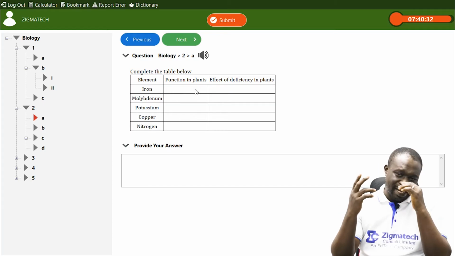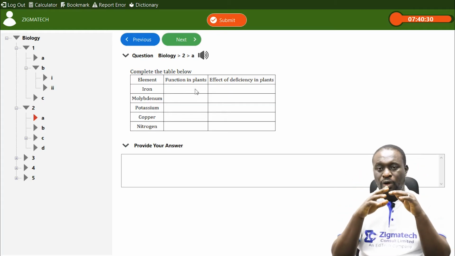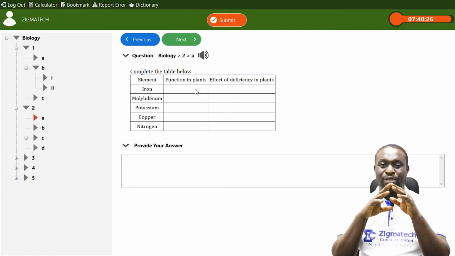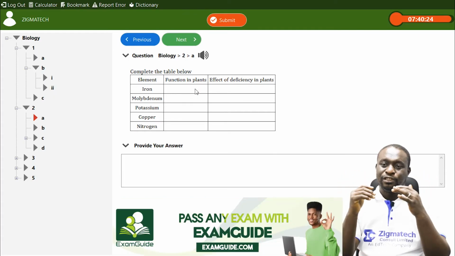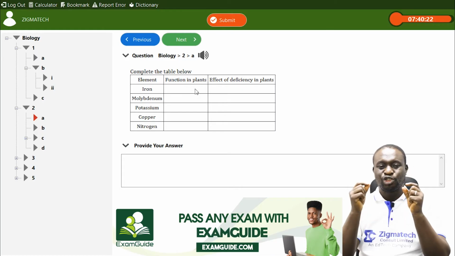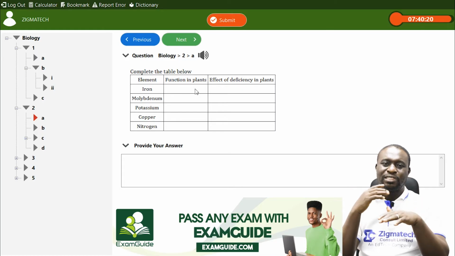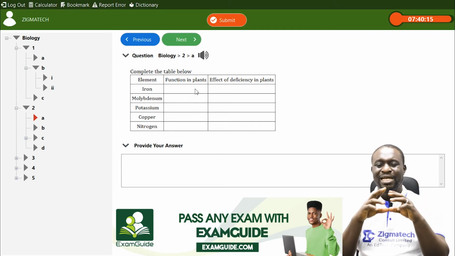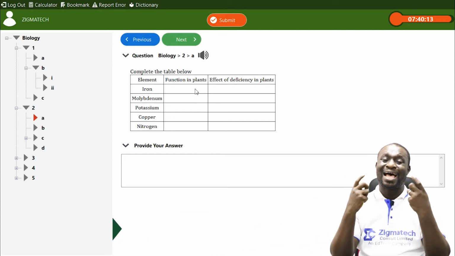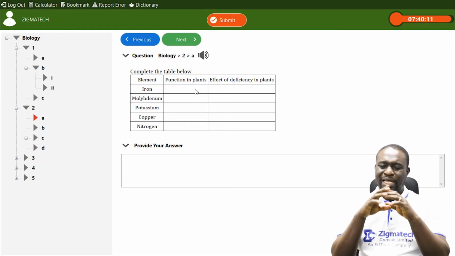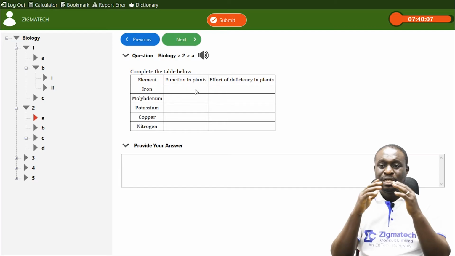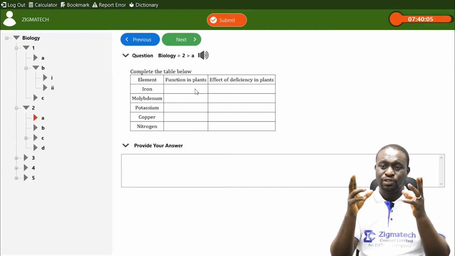Now, the reason why it is called non-essential, micro or minor, is not because it is not required. It's just that it is required by plants in small quantities, while the ones called major, macro or essential nutrients are required by plants in large quantities. Okay, now let me mention some of them, as we have on the table, that are required by plants in large quantities.